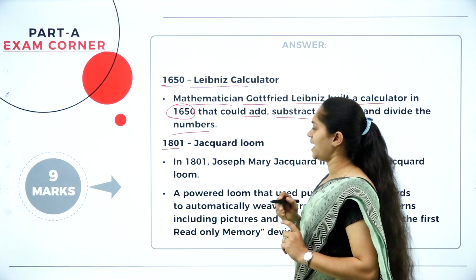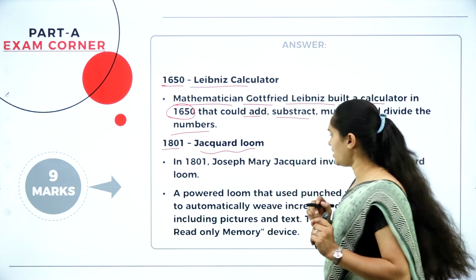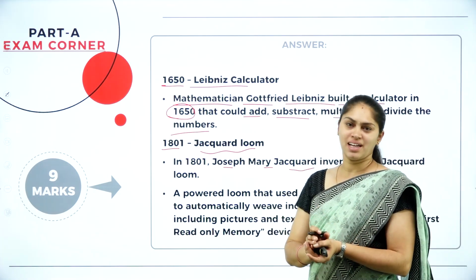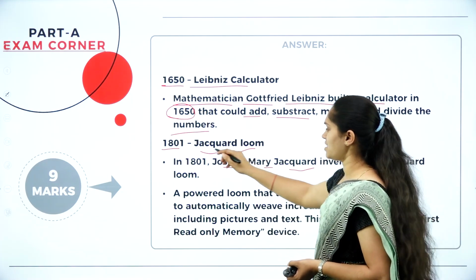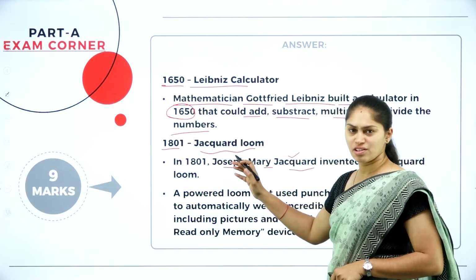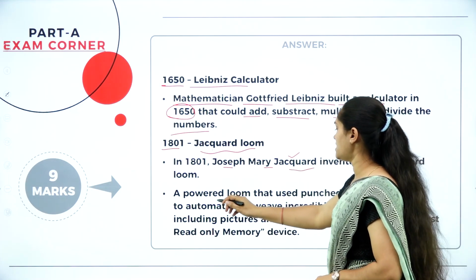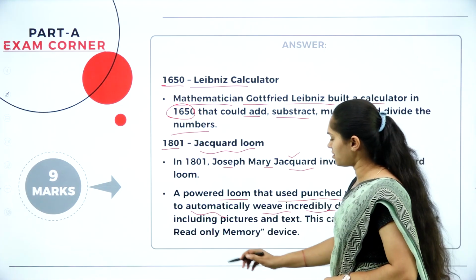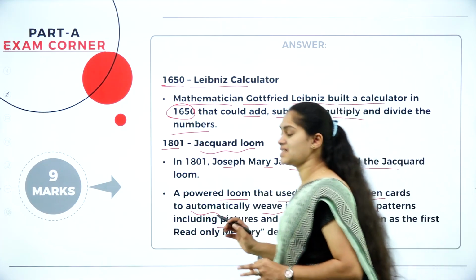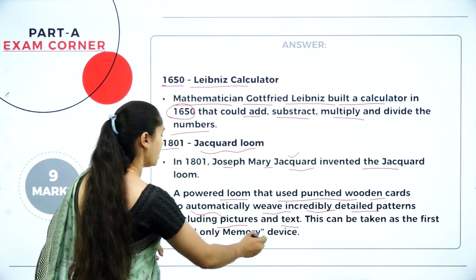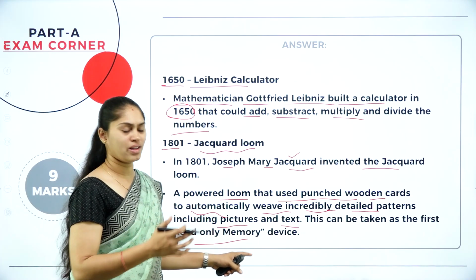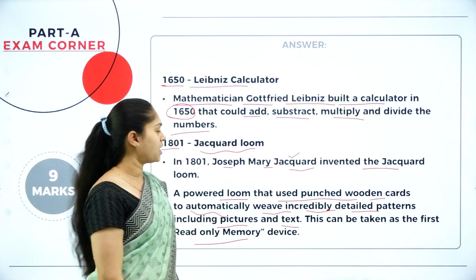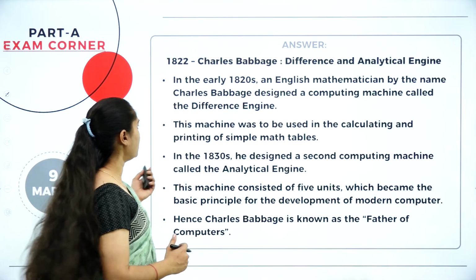Later on, in the year 1801, the Jacquard loom was invented by Joseph Marie Jacquard. Whenever inventing something, they used to keep their names with the device name. That is what you can see here, the Jacquard loom, invented by Joseph Marie Jacquard. It's a powered loom that uses punched wooden cards to automatically weave incredibly detailed patterns, including pictures and text. So this can be considered as the first read-only machine, or read-only memory. Once the detailed pattern has been printed, they can't change it. That is what happened in the Jacquard loom. After this, what we have?